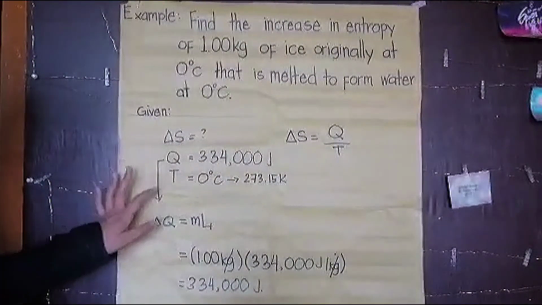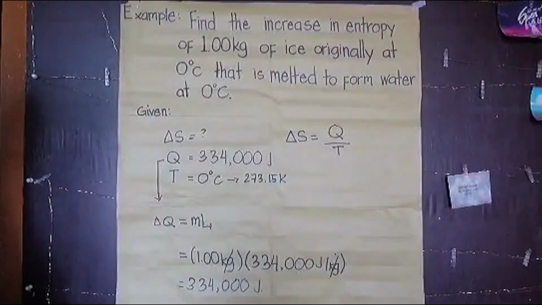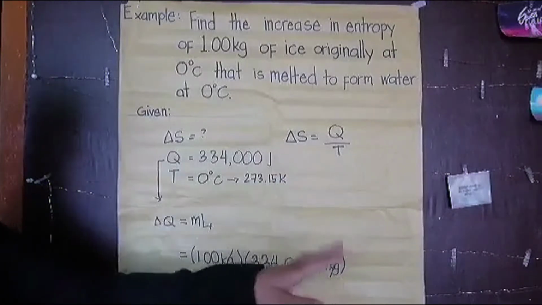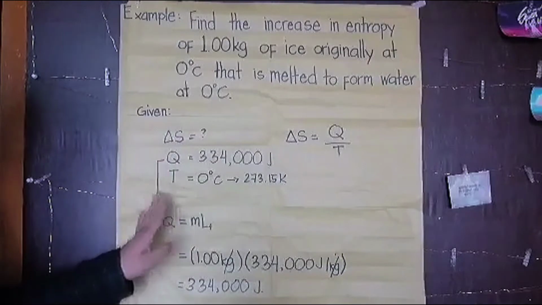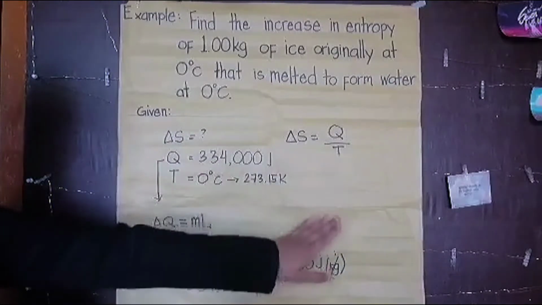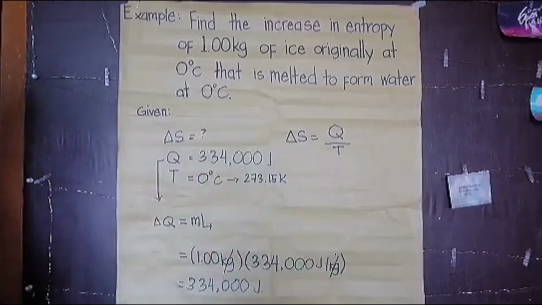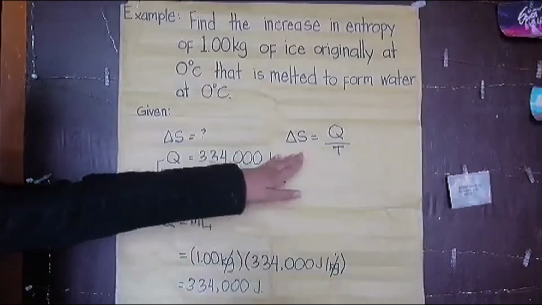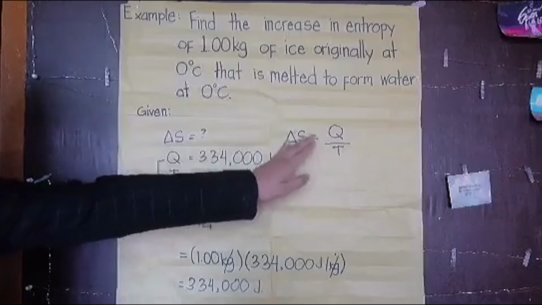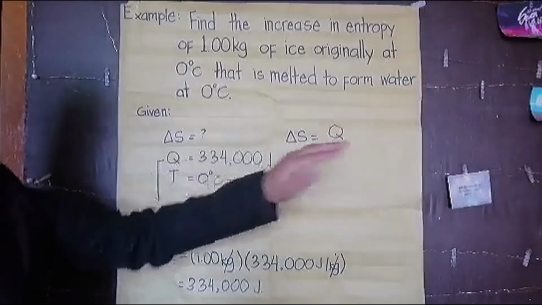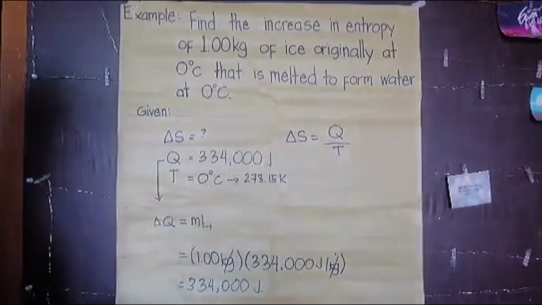Here is the sample problem. Find the increase in entropy of 1 kilogram of ice originally at 0 degrees Celsius that is melted to form water at 0 degrees Celsius. The formula for the change in entropy, delta S, is equal to the transferred heat Q divided by the temperature.